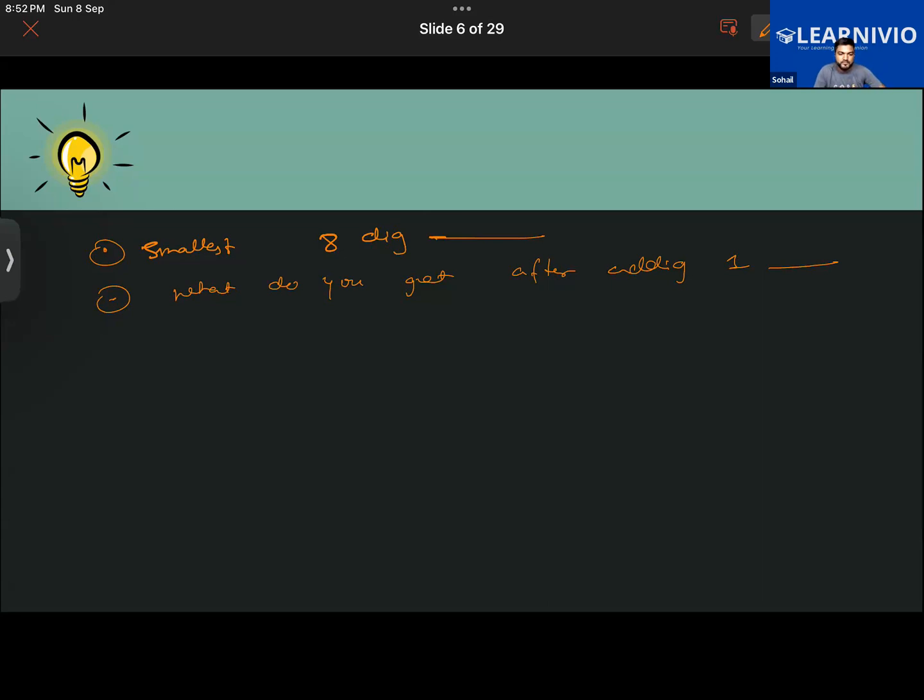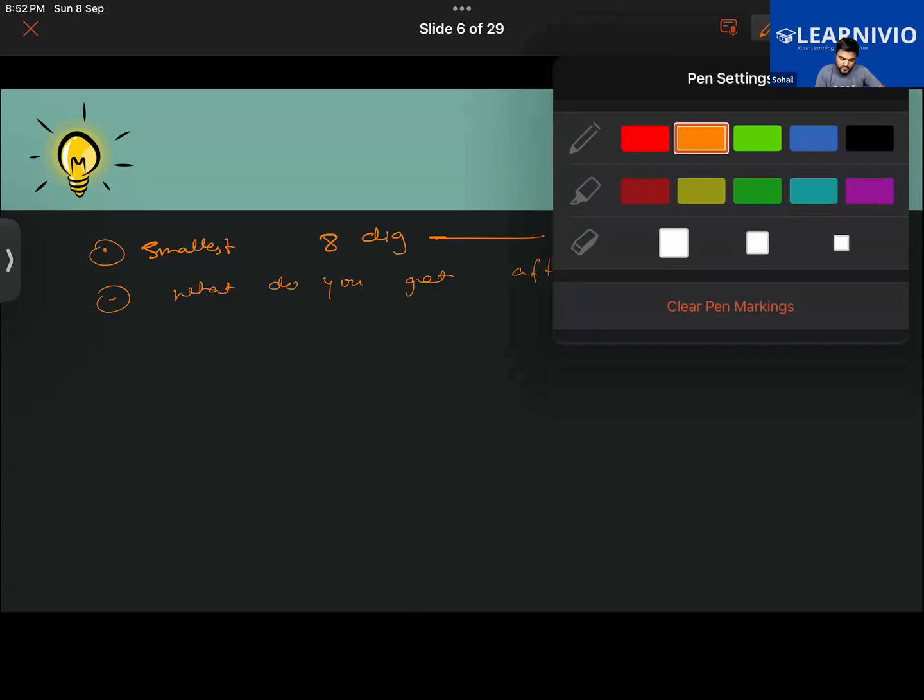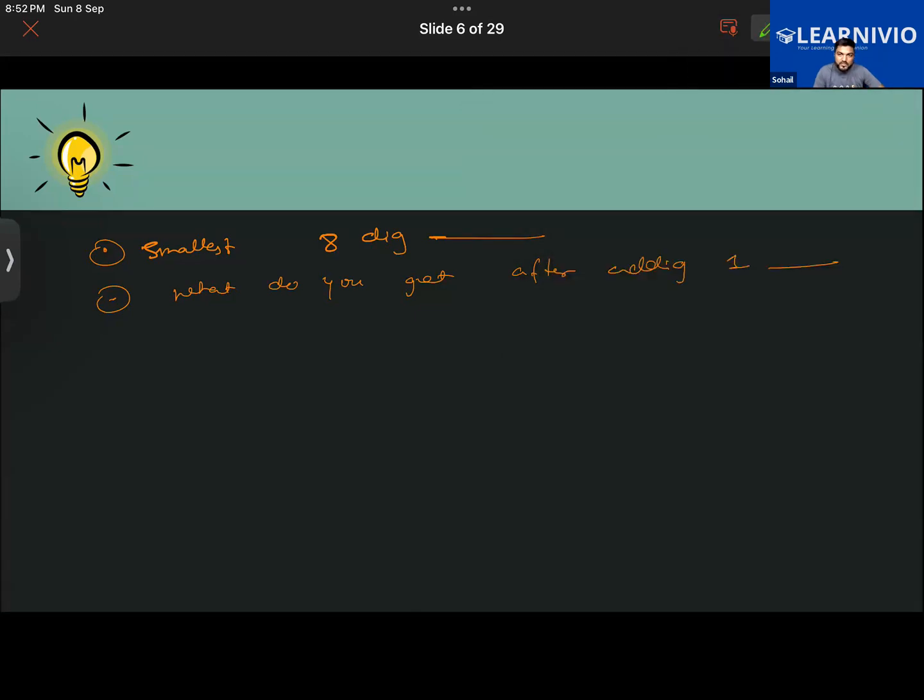Is the answer 100 crore? 100 million is what you are saying. Okay, use the Indian place value system. For me, it's 10 crore and 1, I guess.